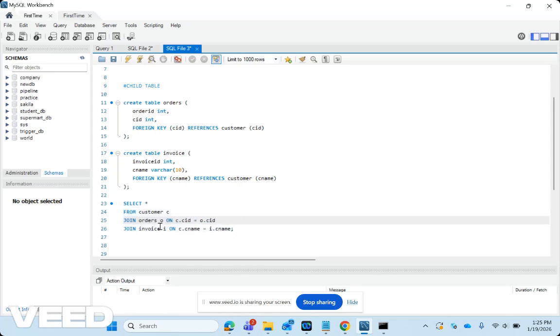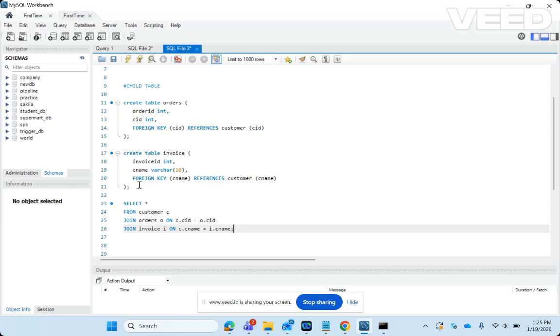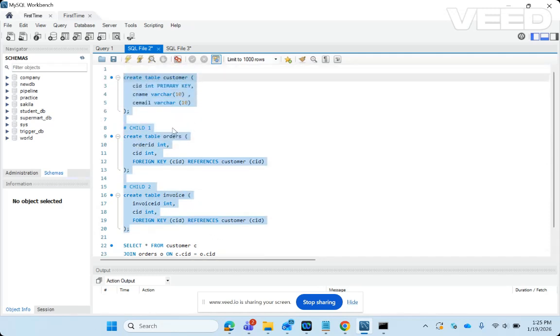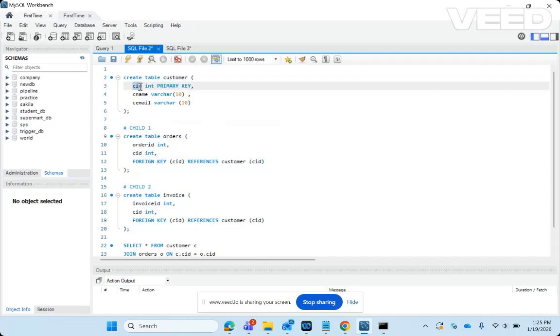Since customer is connected to orders by CID, we'll be joining on this CID column, and this invoice table is connected to the customer table using customer name, so we'll be joining this using customer name. So now there is no problem. But if there are 100 child tables, then the developer has to remember how each of the child tables is connected to the parent table. But in case there is only one primary key, then you simply can join all the tables together using one column, that is your primary key column.